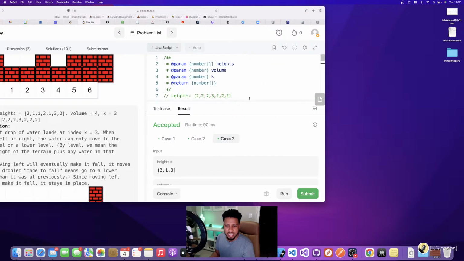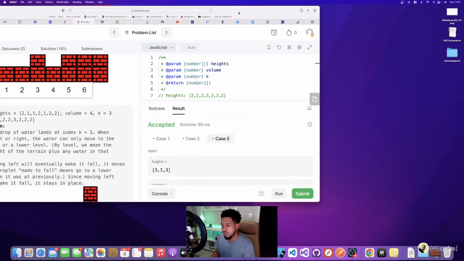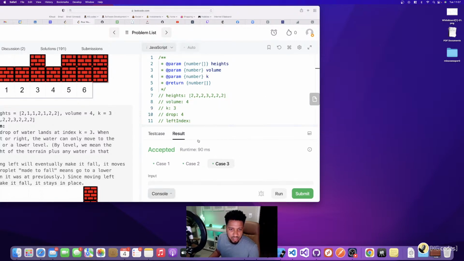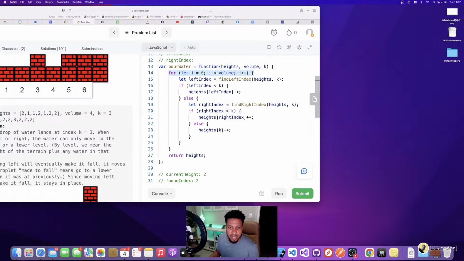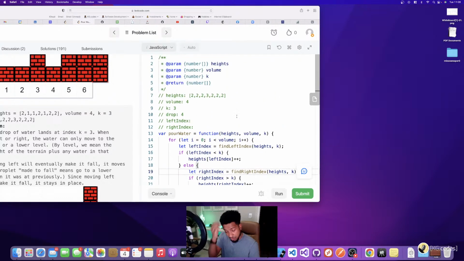But in Leetcode, it actually lets you submit it against all the other Leetcode submissions and lets you see how well you did against everybody else as far as time complexity and space complexity. And one thing I didn't do, which you should do, is talk about the complexity of the solution. Like what's the space complexity and what's the time complexity.